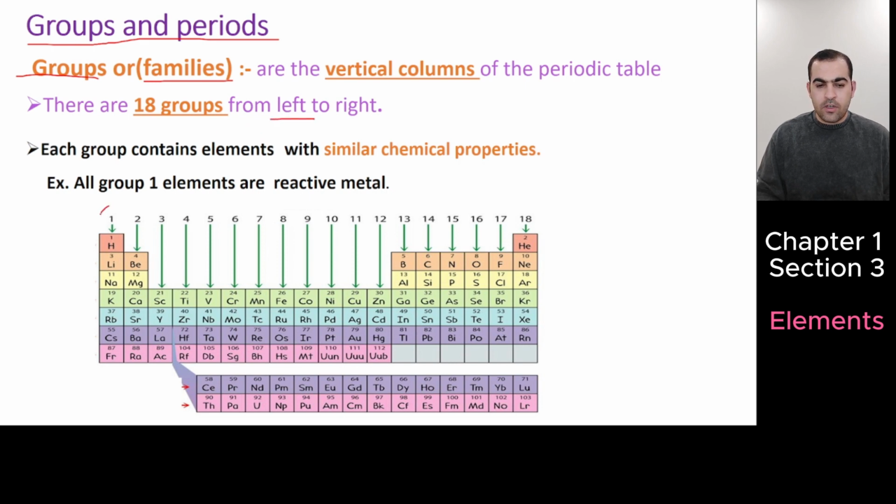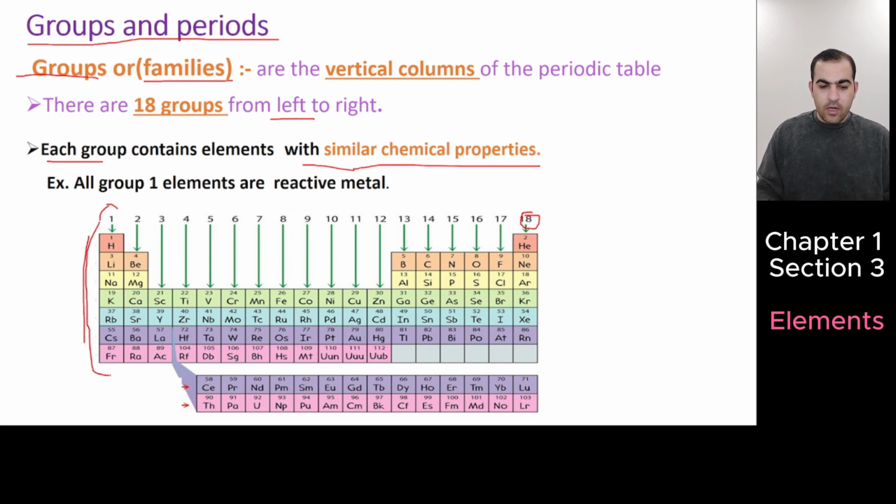We start from the left, 1 to 18. There are 18 groups, the vertical columns. So it is important for you to know that each group contains elements with similar chemical properties, meaning those elements are in the same group.